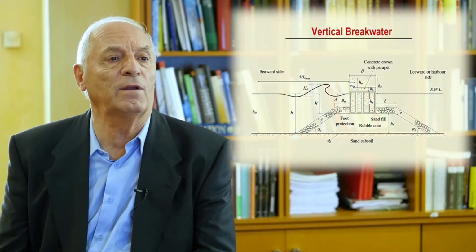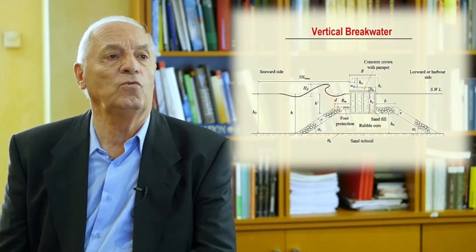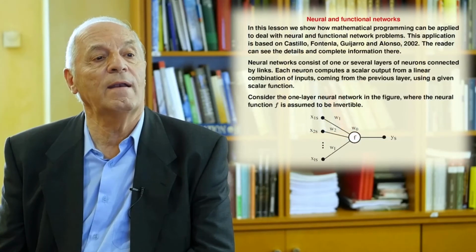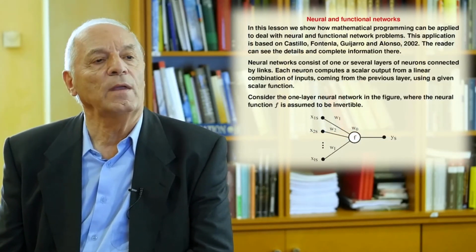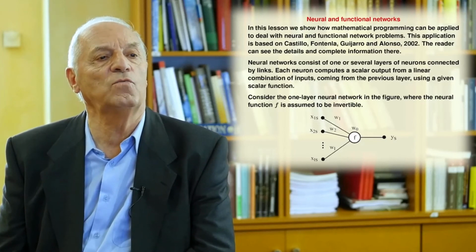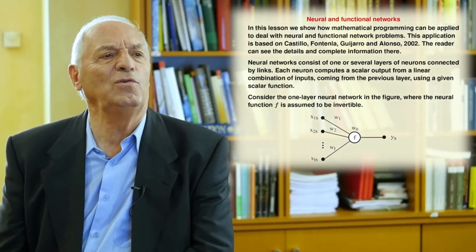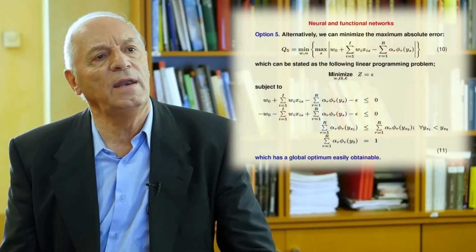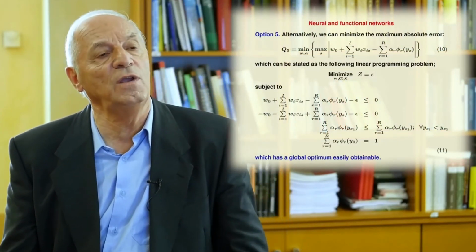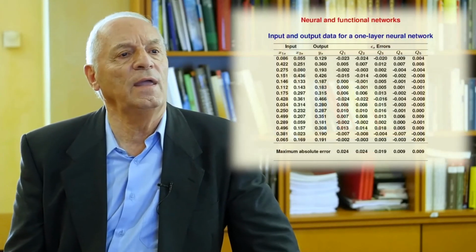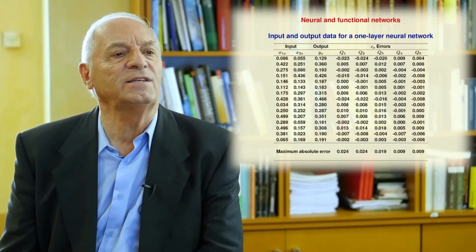Finally, we want to apply this to the engineering example of the vertical breakwater, and you will see how to do that. We will apply this to the case of a neural network. We want to learn the network, even the weights, and also in some cases we want to learn the neural functions. We will use 5 different models and we will compare them, which is very interesting because in some cases we approximate the neural function, we use the neural function, and in other cases we use the inverse of the neural function, which is much simpler, but it's equivalent. And then we will compare with one example and see the effect.